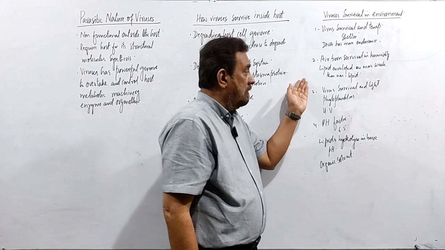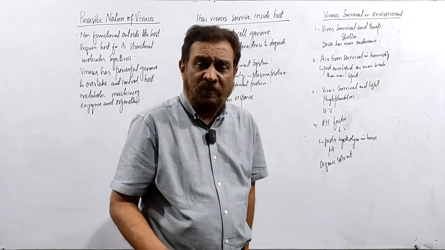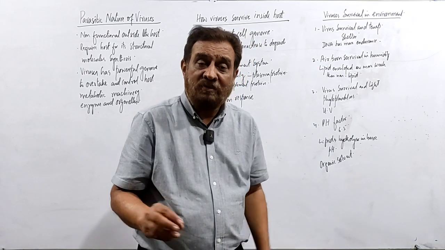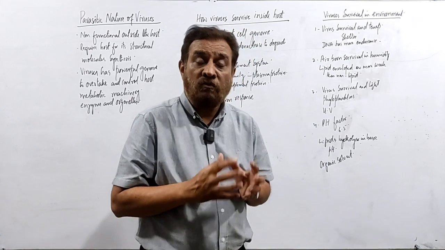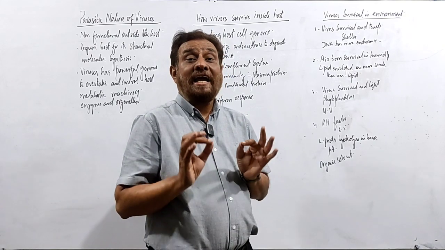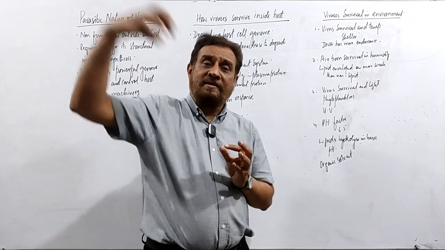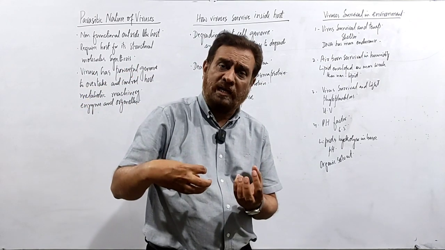Therefore, next is virus survival in light, especially some viruses which are connected with phytoplanktons. Phytoplanktons are unicellular algae. Light comes on this unicellular algae.